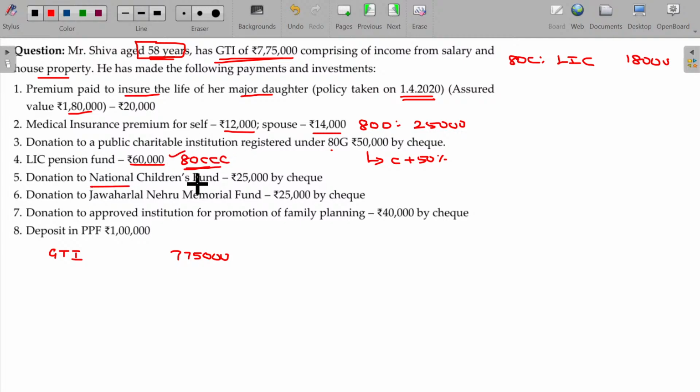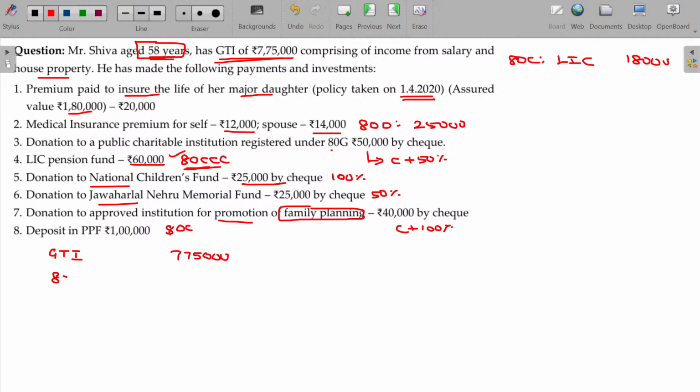Donation to National Children Fund. Okay, PM Drought Relief Fund is 50. Yes, national means automatically no ceiling, 100% can be claimable. Jawaharlal Nehru Fund without ceiling, 50% can be claimable. Donation to an approved institution for promotion of family planning: family planning means with ceiling, 100% claimable. Deposit in PPF, 80C can be deductible.